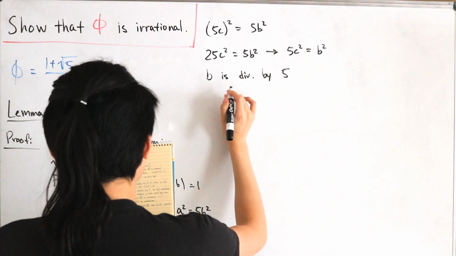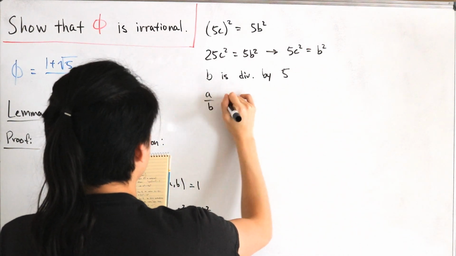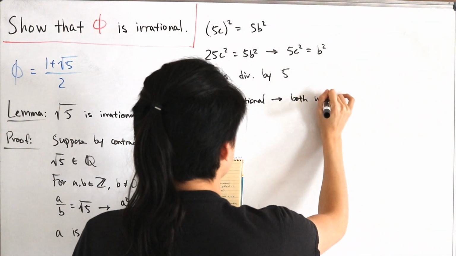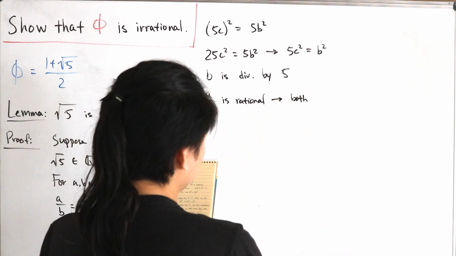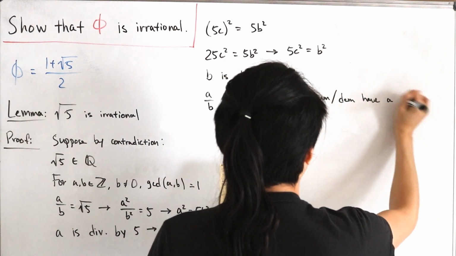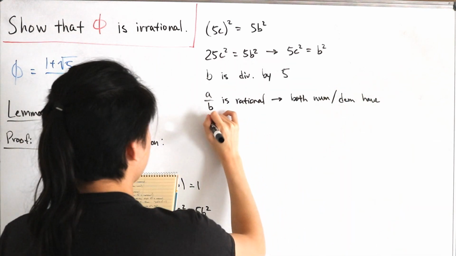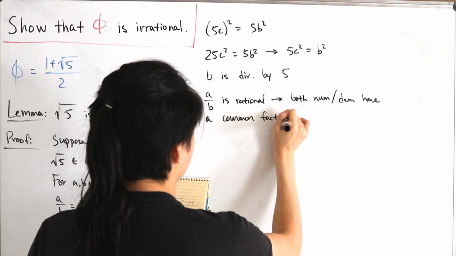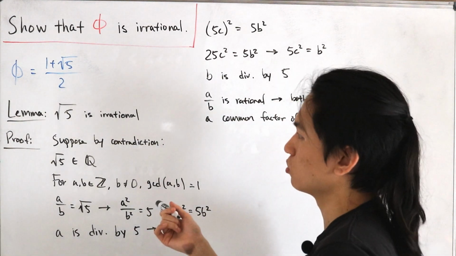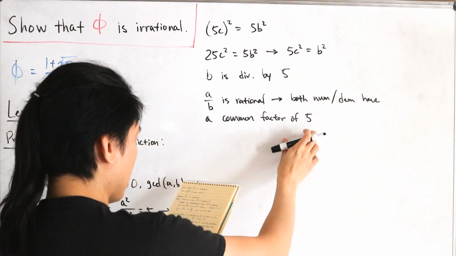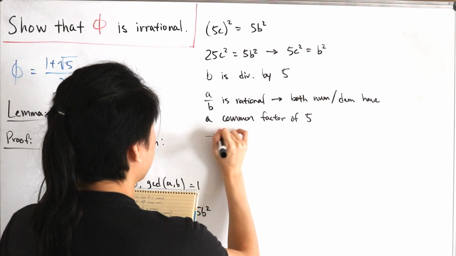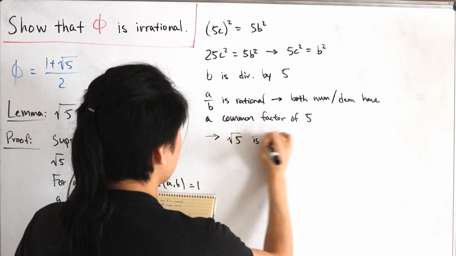So let me write this out. If we said that a over b is rational, then that would have to mean that both the numerator, I'm just abbreviating NUM, and the denominator, DEM, have a common factor. Let me put this in the next line. Have a common factor of 5. And so that ignores the definition that this is irreducible. So it's reducible over here. And so that contradicts the definition of a rational number. And so that has to imply that the square root of 5 is indeed irrational.